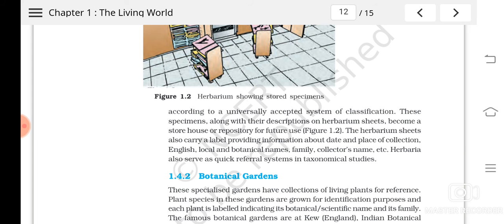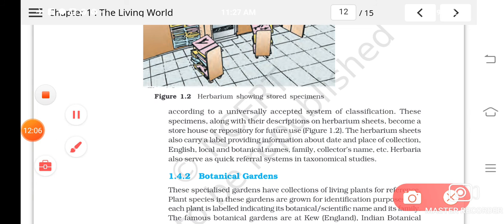Understood? So in the herbarium sheets there should be a label that provides all the informations, like what? The date and place of collection, from where it is collected and on which date it is collected, then local and botanical names, then family of that particular plant, then collector's name, who has collected it, etc. Understood? So like this, if we keep the herbarium, that will be very helpful for the coming generation also to learn about the plants. So according to the classification system, it should be arranged and kept.